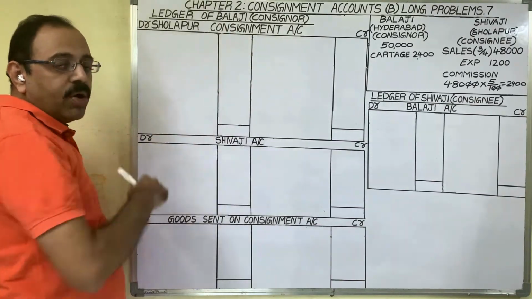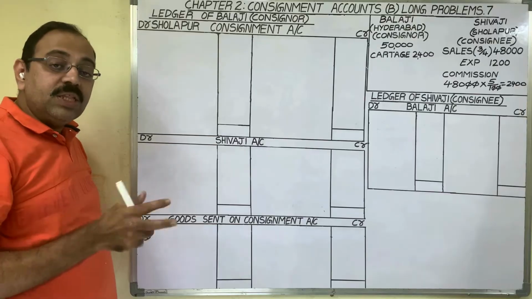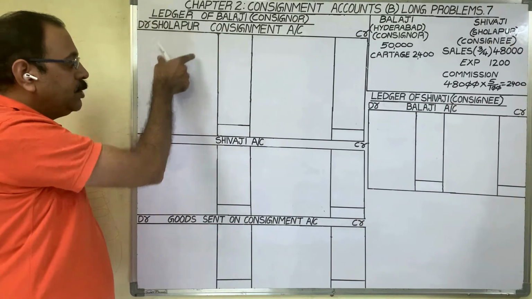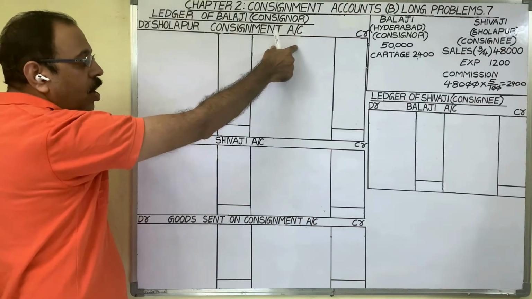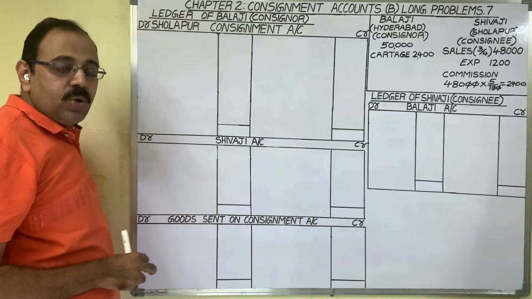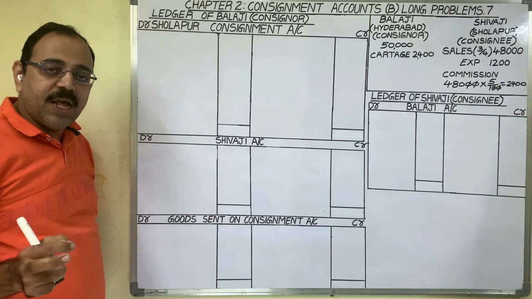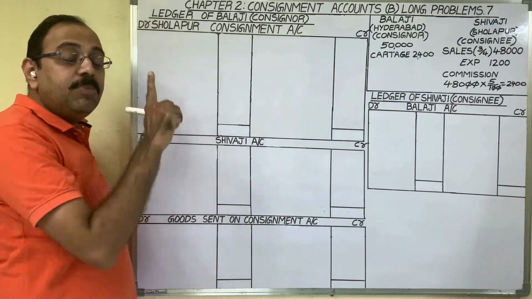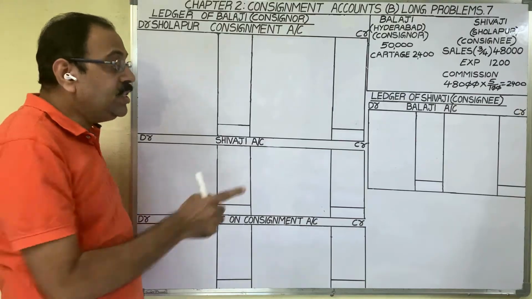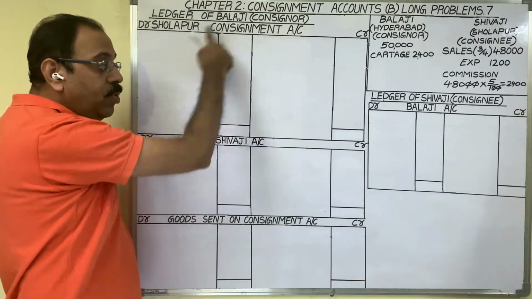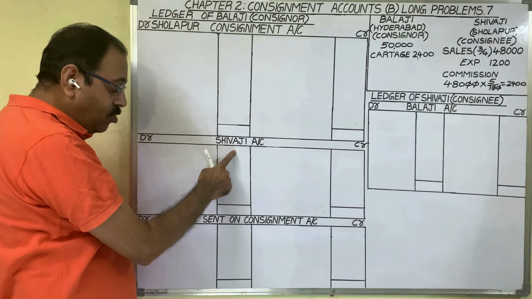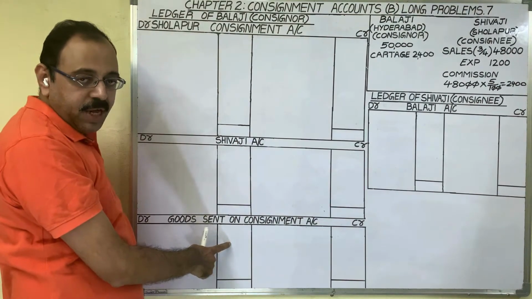We have to follow the nominal account rule while posting the transactions. The nominal account rule is: debit all expenses and losses, credit all incomes and gains. So consignment business related expenses and losses we should debit to this account. Consignment business related incomes and gains we have to credit. If you know that, then we can easily prepare the consignee's account and the goods sent on consignment account.